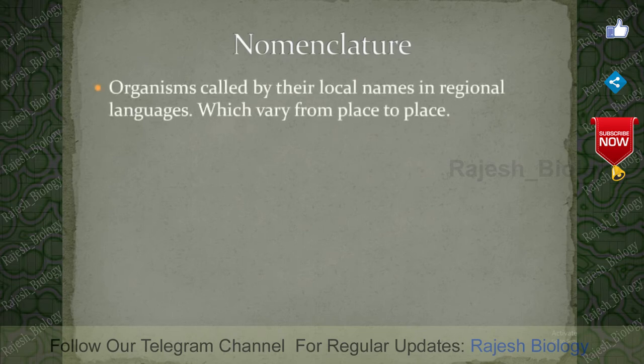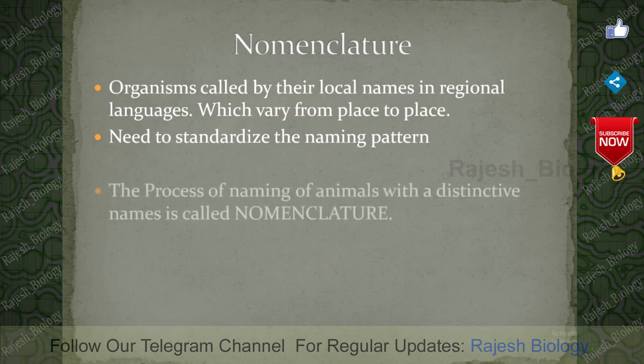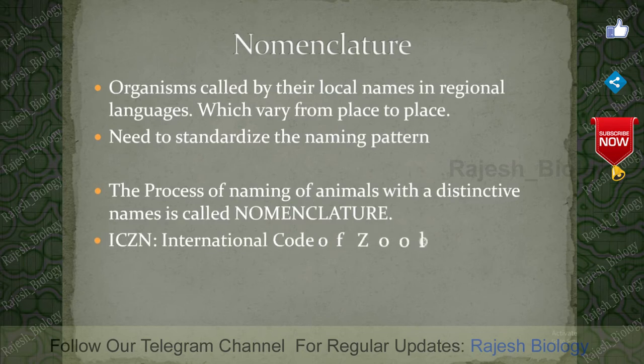Organisms are called by their local names in regional languages, which vary from place to place. So there is a need to standardize the naming pattern, and those guidelines are given by the International Code of Zoological Nomenclature, ICZN.